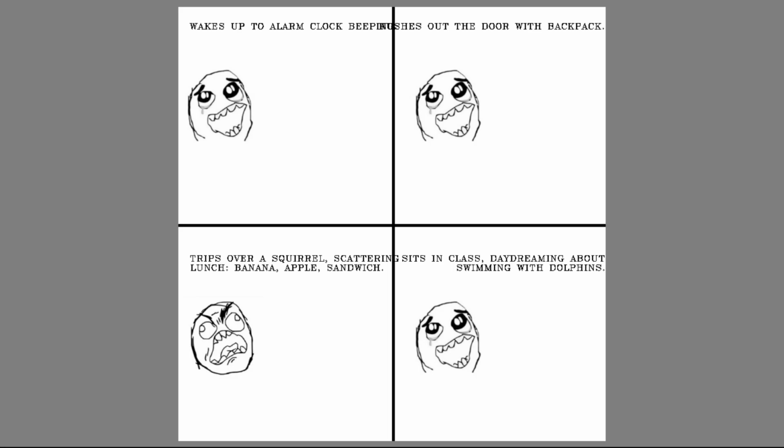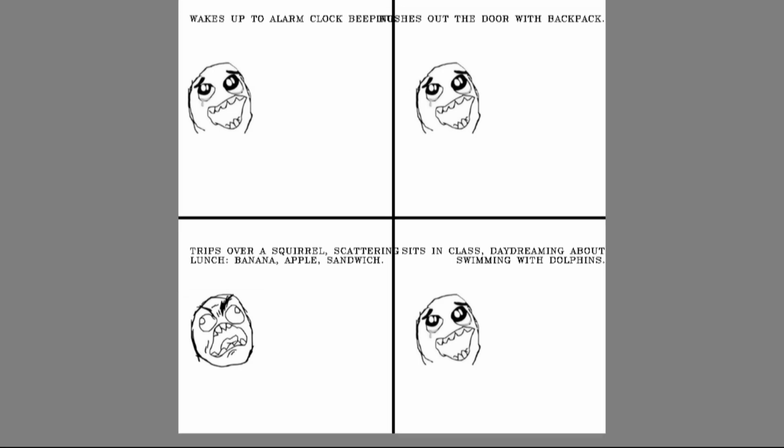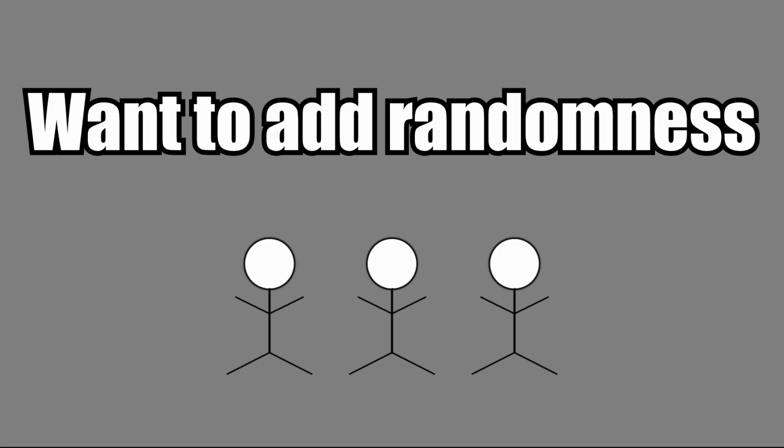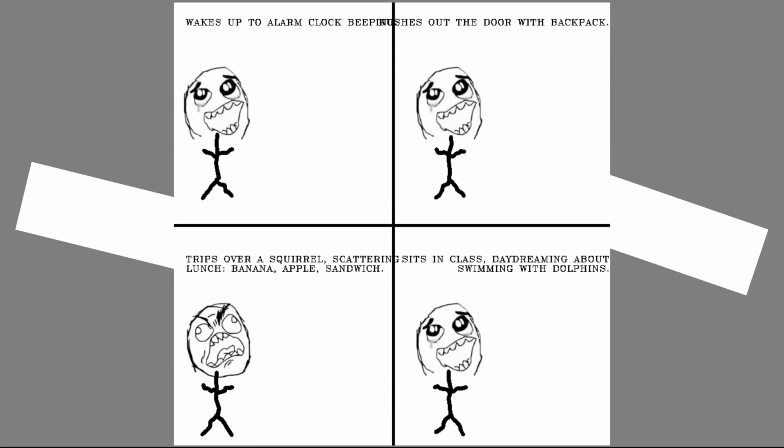Having the floating heads by themselves feels a bit bland. I want to add a body to the floating heads to give them some character. Now, in an attempt to recreate the human touch, I don't want to just draw the same 5 lines every single time. I want to introduce a little bit of randomness to the lines. We can add randomness to a line by dividing it up into different segments and then multiplying each point by a random value. This will give the illusion of a shaky line.